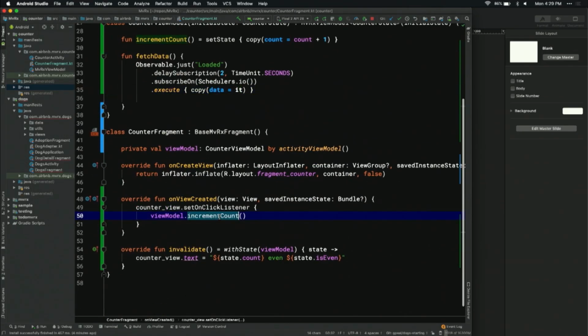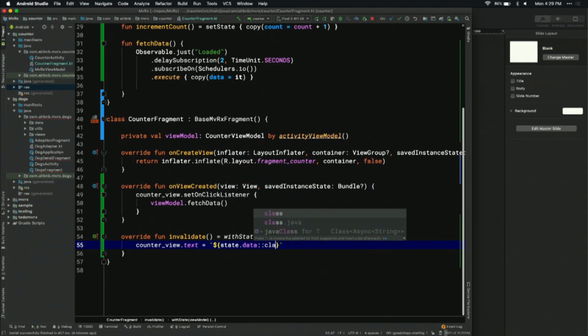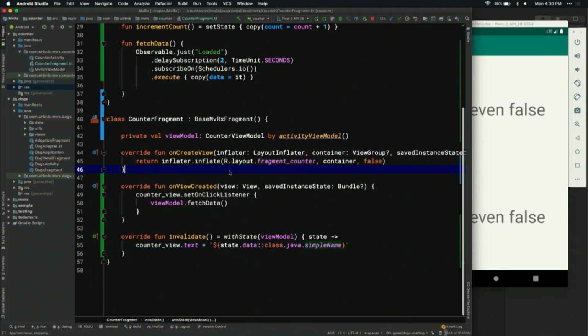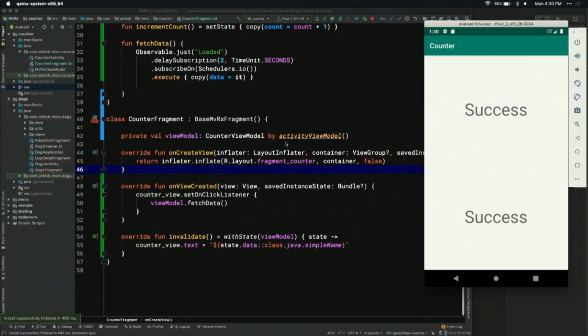So now, instead of increment count, let's just say we're going to fetch data. And then in the text, let's go ahead and, for simplicity, we'll just do state.data.class.java.simpleName. We're going to render the class name. Let's go ahead and run that. There we go. So we got the loading states, we got the success states. You can use instanceof checks or whatever it is you want in there to actually do the right thing in the UI, but you know that your state is correct, and that's the important thing.